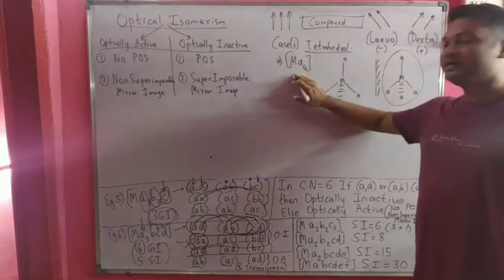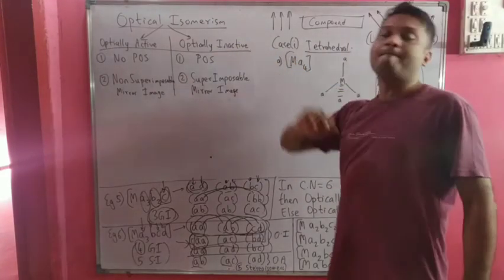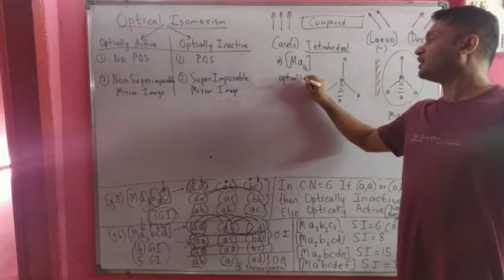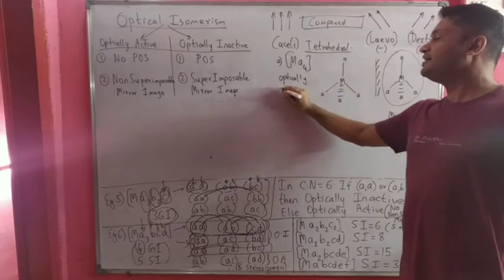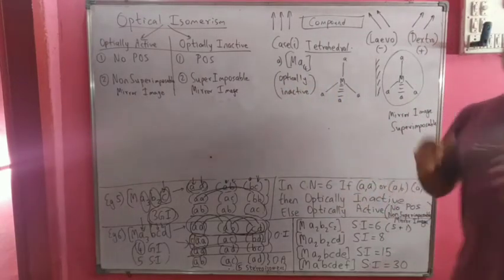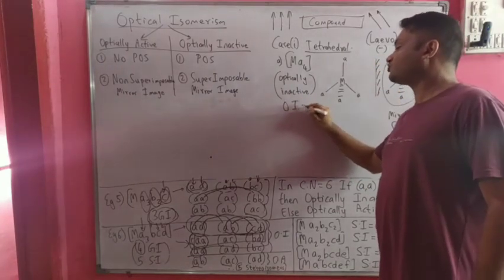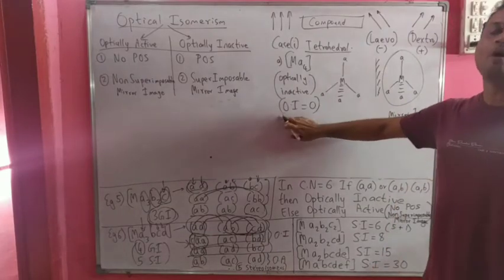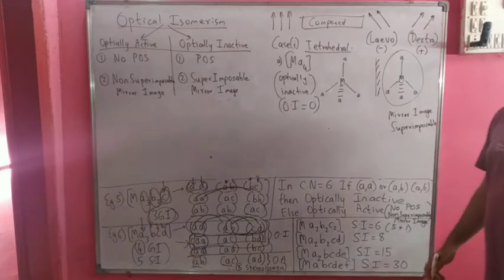So we can say in this case superimposable mirror image. That means the compound is optically inactive. So this kind of compound will be an optically inactive compound. We do not have optical isomers for this compound. So optical isomers for this compound are 0. Optically inactive, so optical isomers are 0. So this is the first example.